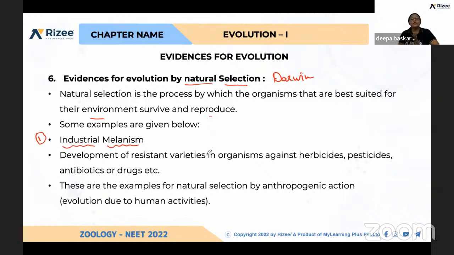Development of resistant varieties in organisms against herbicides, pesticides, antibiotics, drugs, etc. We are seeing even nowadays how the coronavirus is evolving. We find different strains of coronavirus daily. Why? Because we found vaccination against that organism. We are trying to kill that organism, but it is proving that it should continue its life, so it is adapting to different difficult environments.